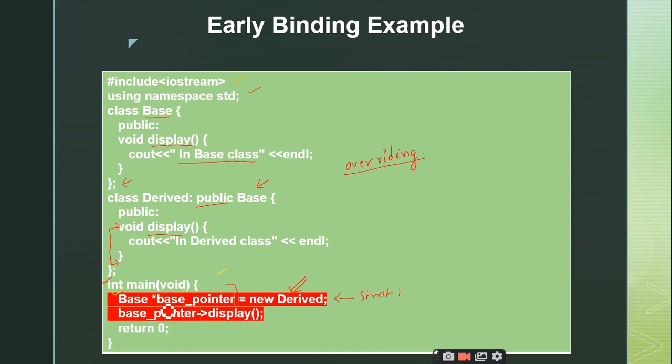Yes, sir. Right. So what is this particular statement doing? I am making use of the base pointer, and I am invoking the function display. Now tell me which display function is invoked. Is it the derived class display function, or the base class display function? Which function is going to be invoked? Derived class, sir. Right, it is derived class. This is what everybody will think.